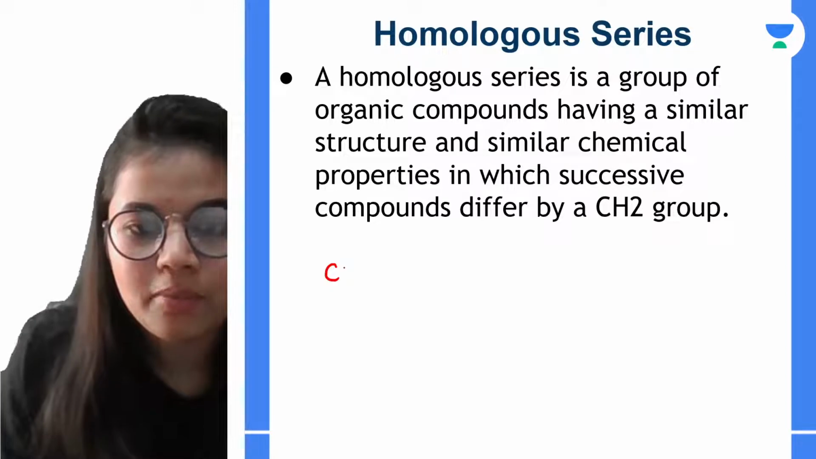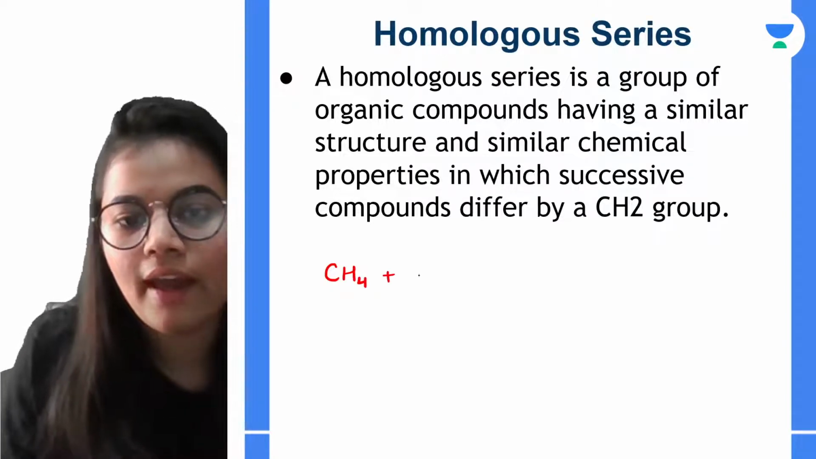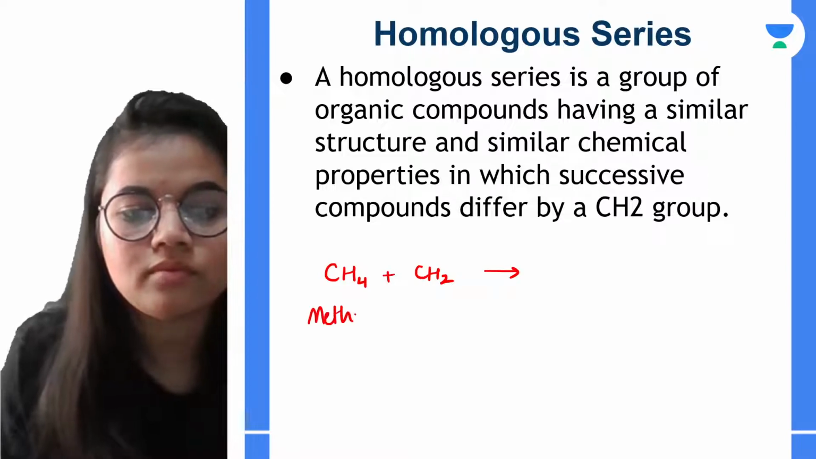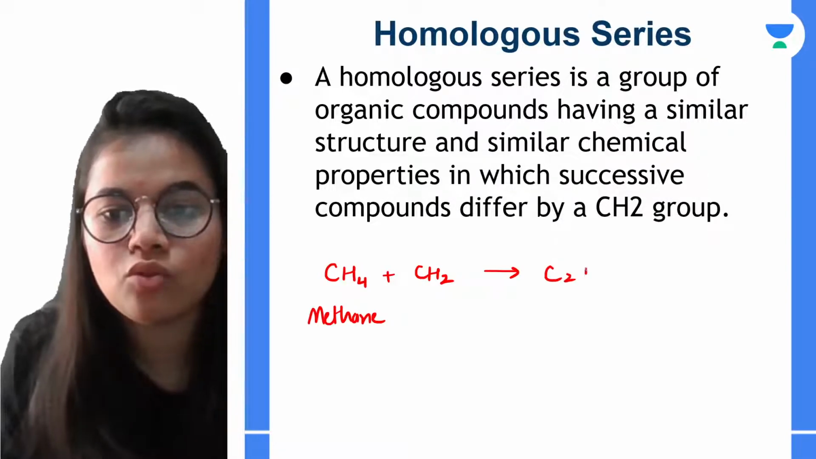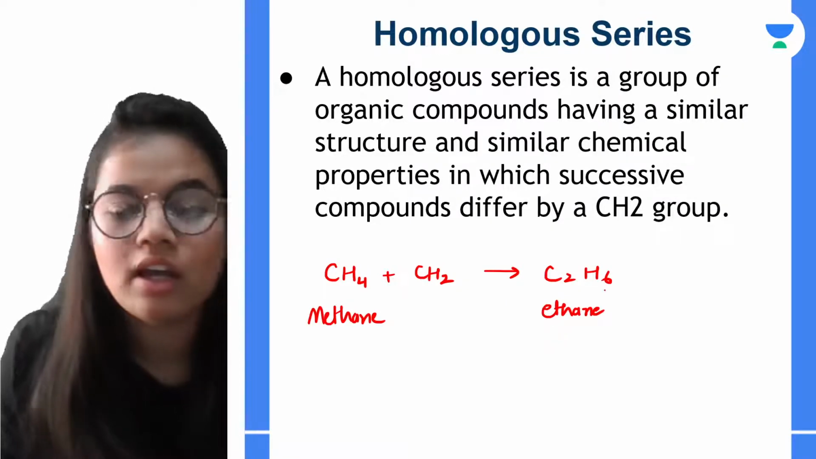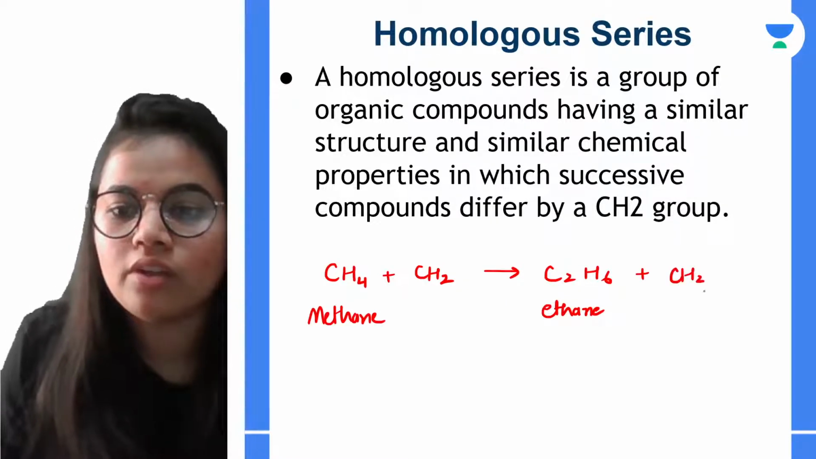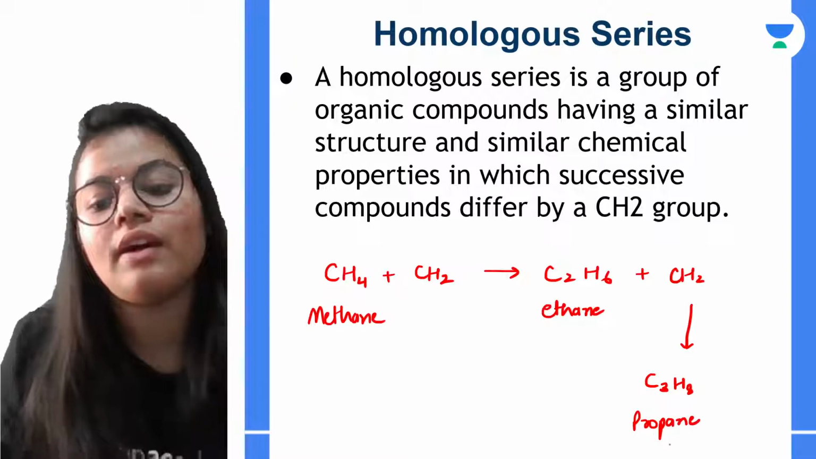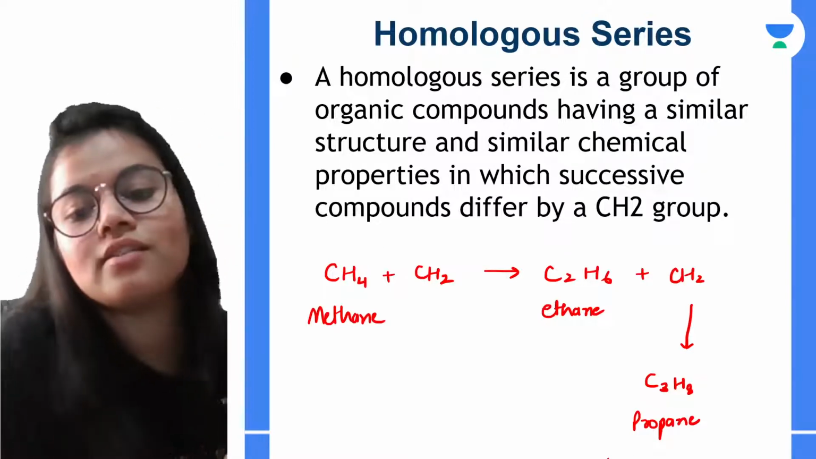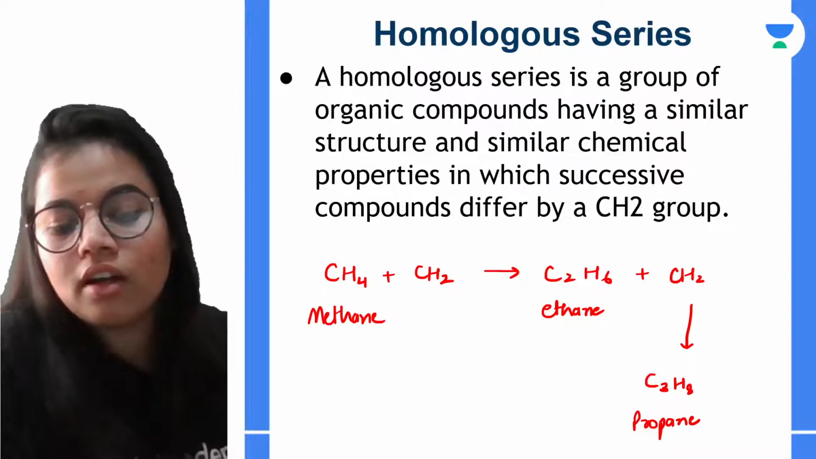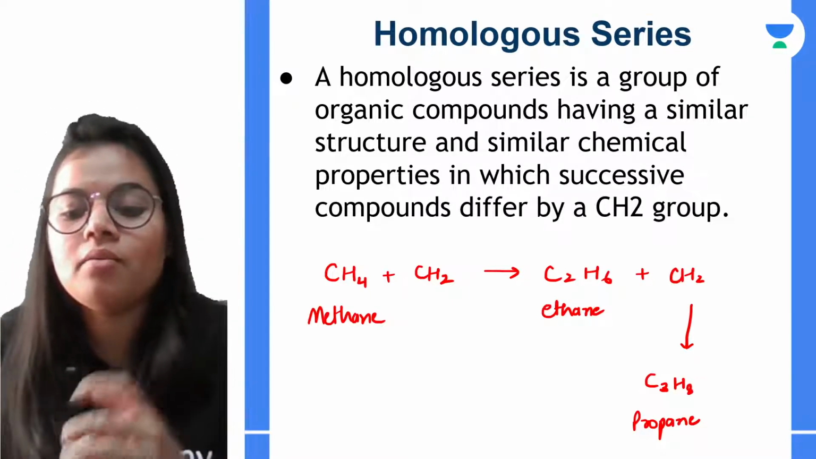If I take methane and I add CH2 to it, what will I get? I'll get C2H6. This is ethane, the next compound. If I add CH2 here, I will get C3H8, that is propane. If I add CH2, I'll get C4H10. So it will be butane.